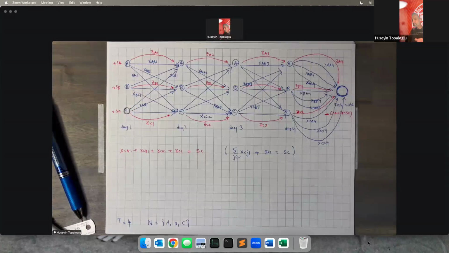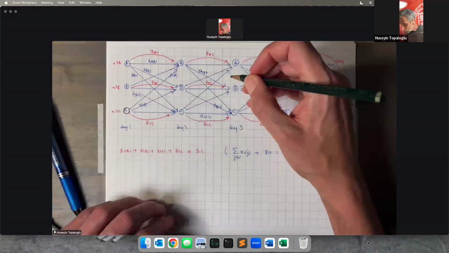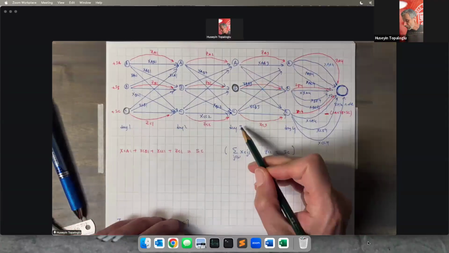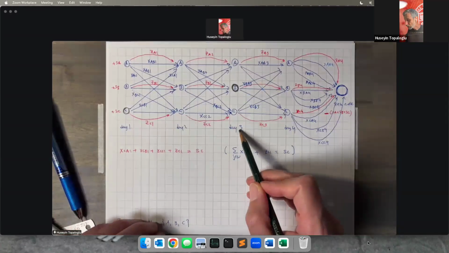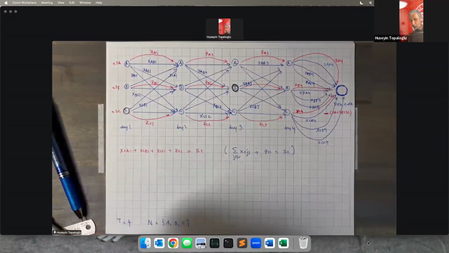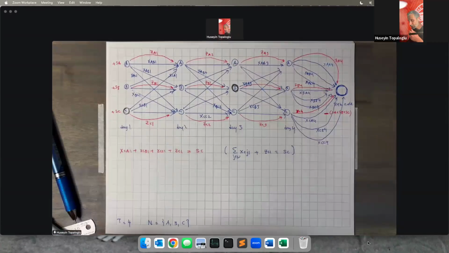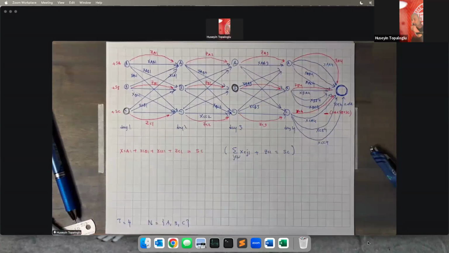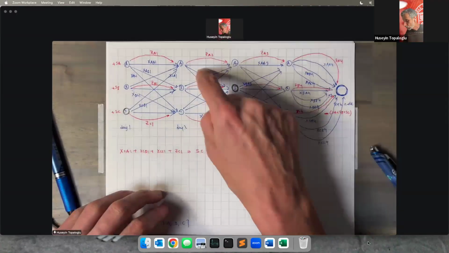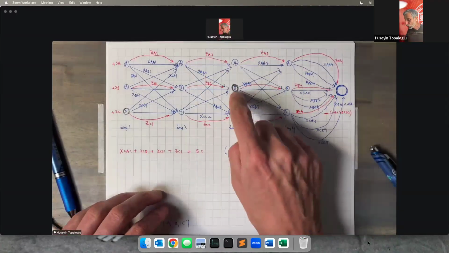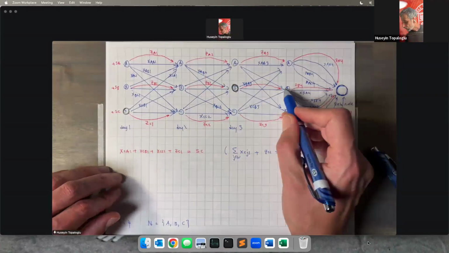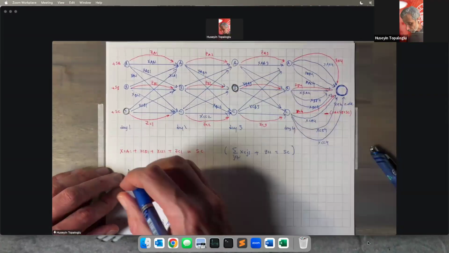So what else? Let's take this node corresponding to location B on day 3. Let's look at what the flow balance constraint for that node is going to be. We're going to write a constraint that says total flow out of this node should be equal to total flow into this node. What is the total flow out of this node? XBA3, XBB3, XBC3.